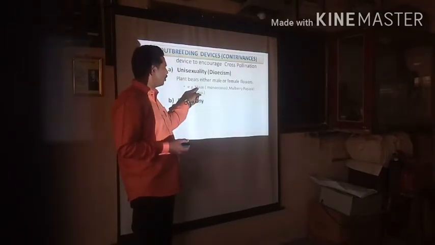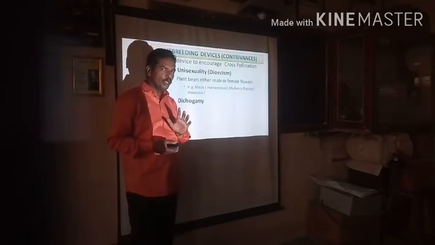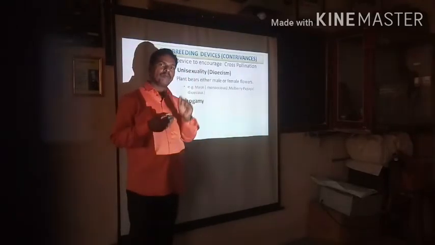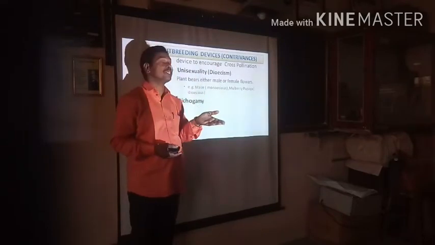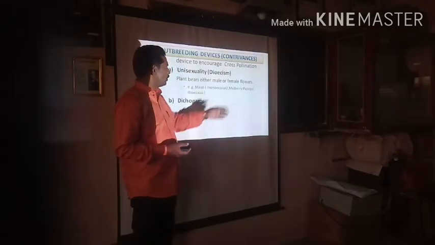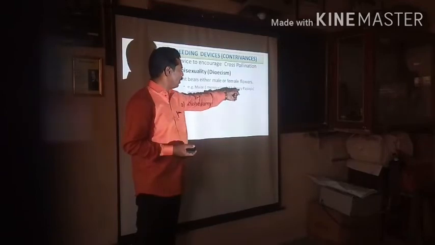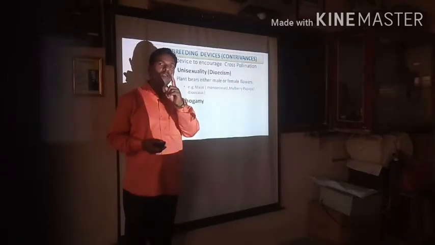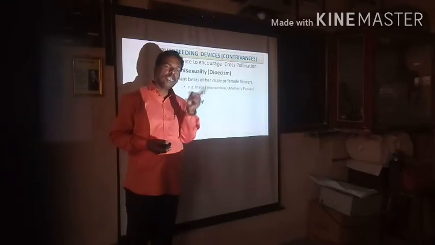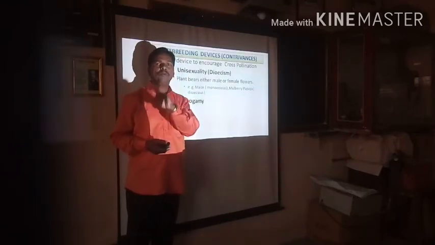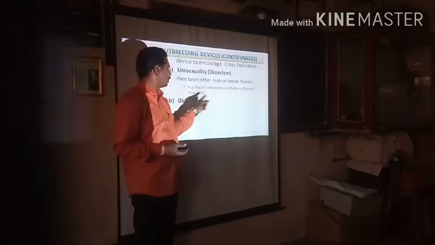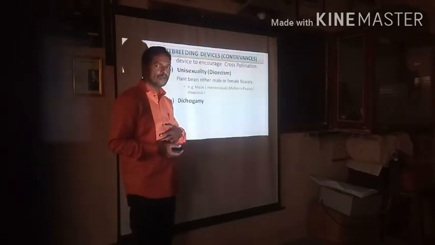For example, in maize the plant is said to be monoecious, meaning the male flowers and female flowers are present in two different regions of the same plant. Second example: mulberry, papaya. The plants are called dioecious. A single plant bears either male flowers or female flowers. If both types of flowers are not present on the same plant, the condition is said to be dioecious.